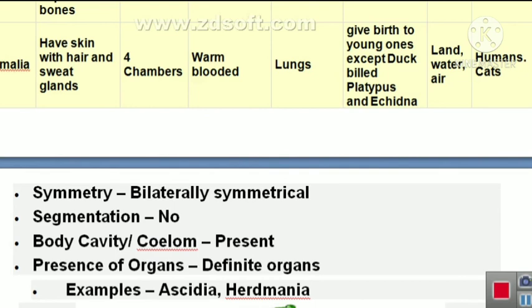The main characteristic of Mammalia is that they have mammary glands, means milk glands. Their heart has four chambers. These are warm-blooded animals. Breathing is done with the lungs. They give birth.